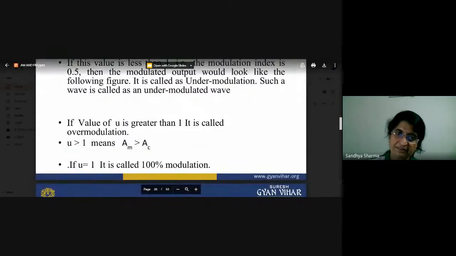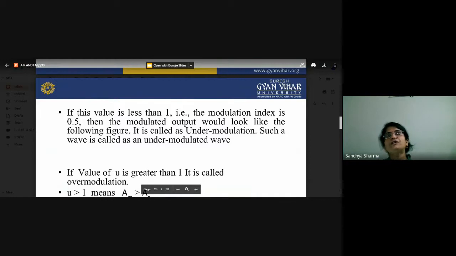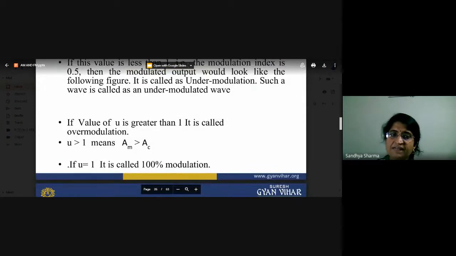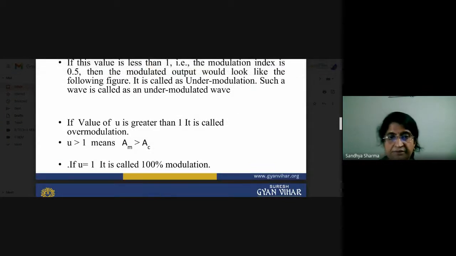Now you have to know the value of modulation index varies between 0 and 1. So now what will happen? If your modulation index is 0.5, meaning 50%, then it is called under modulation. Or when your mu is greater than 1, then it is called over modulation. And when the value of mu is equal to 1, it is called 100% modulation. So at 100% modulation, the value of mu is equal to 1.